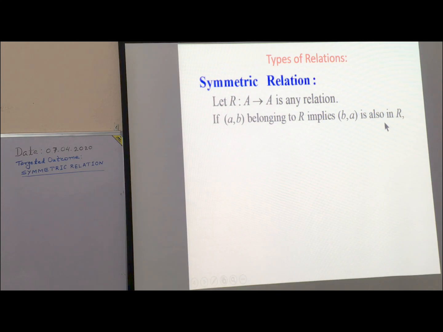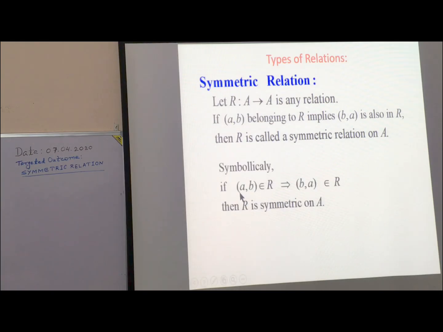यदि R में, रिलेशन R में A B से रिलेटेड है तो वहां B A से रिलेटेड होना चाहिए. If A is related with B, then B should be related with A. Then the relation R is called a symmetric relation on A.